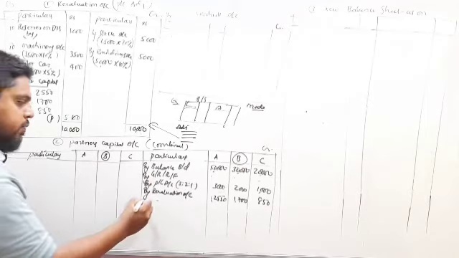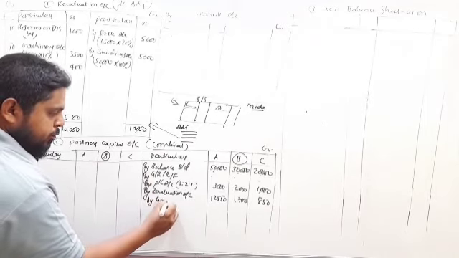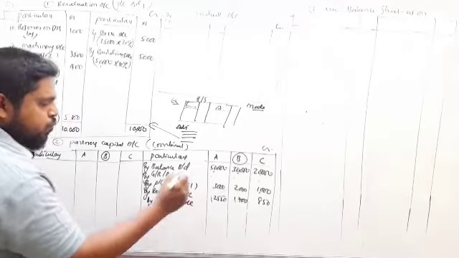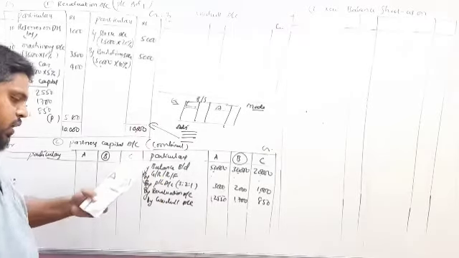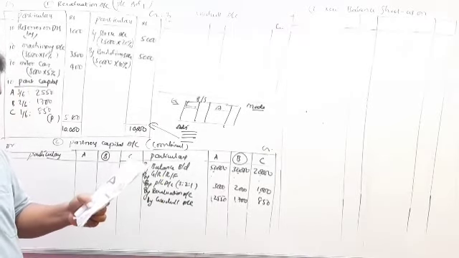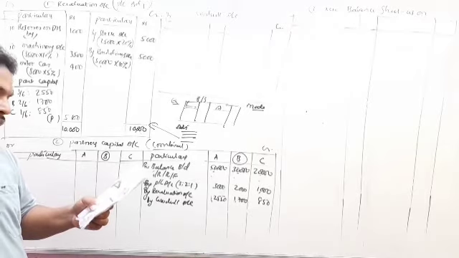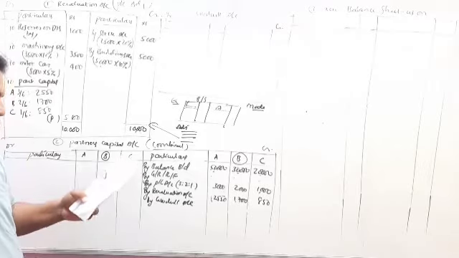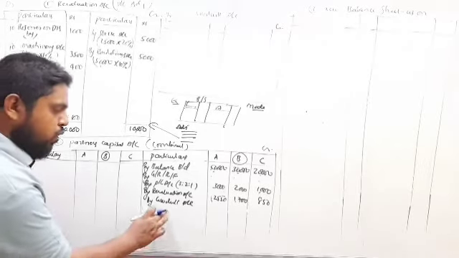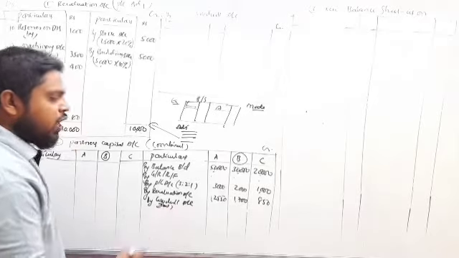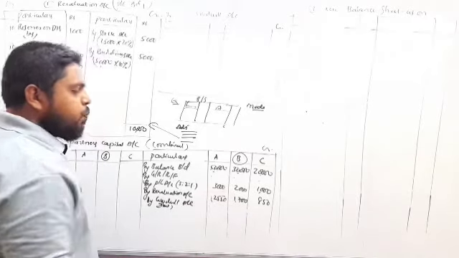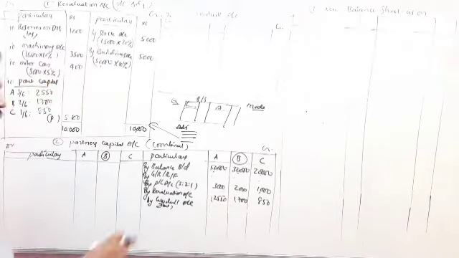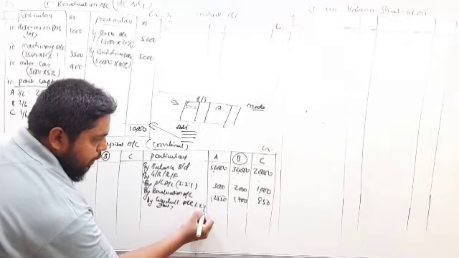Next, goodwill. See the adjustment: goodwill of the firm is valued at 15,000 and goodwill is to be written off after B's retirement. This is the total goodwill of the firm valued. First we have to share this goodwill in the old profit sharing ratio, which is 3:2:1.